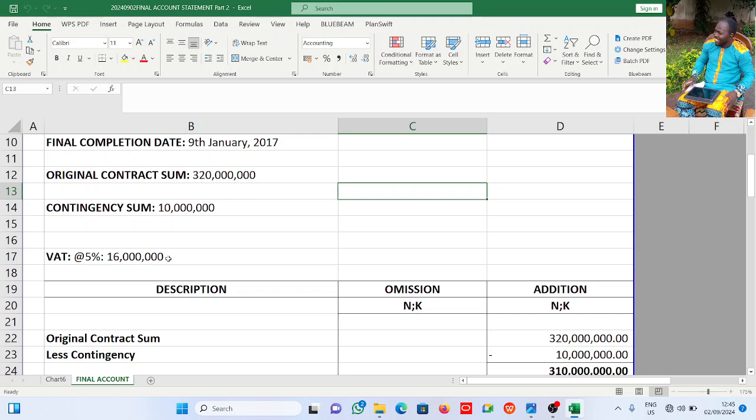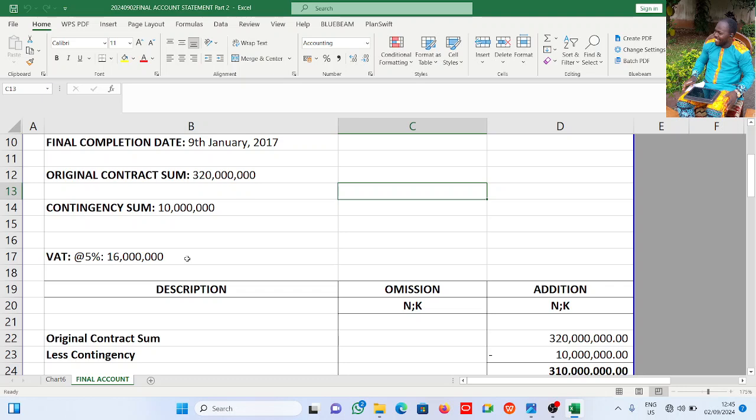Final account statement is a comprehensive document that outlines the detailed amount spent on a particular project over a particular period of time, and it also determines what we pay to the contractor at the final certificate, that is at the end of the defect liability period.